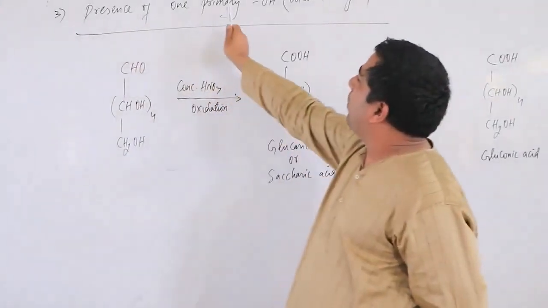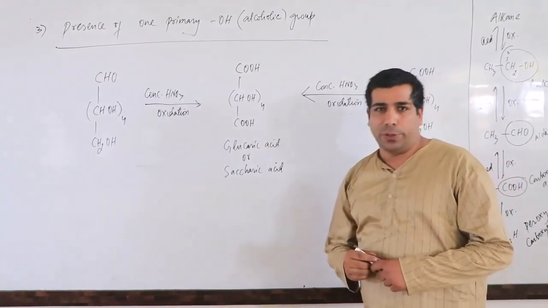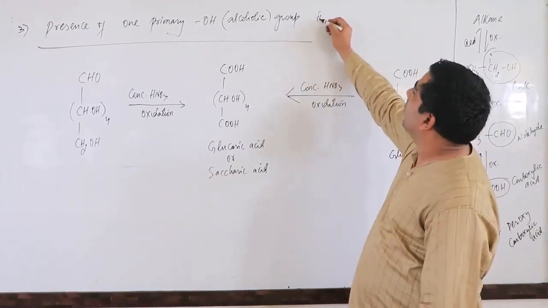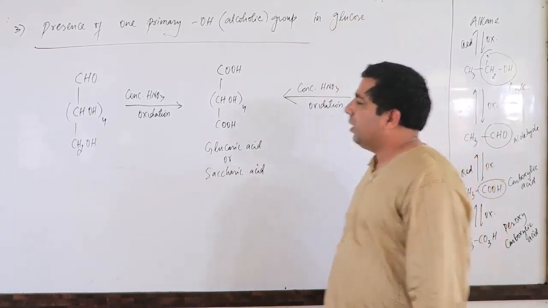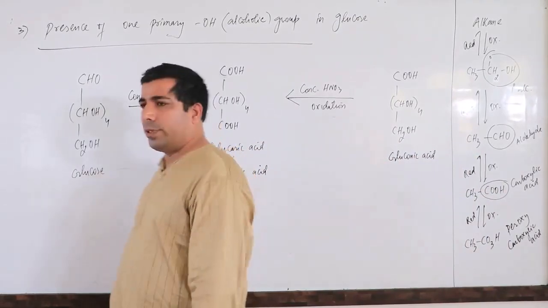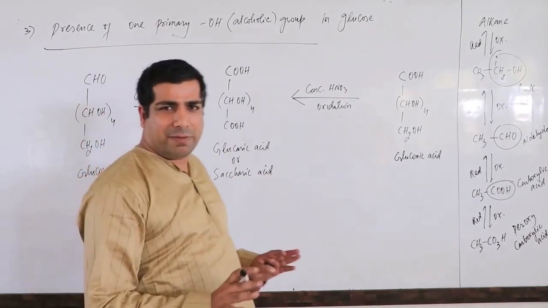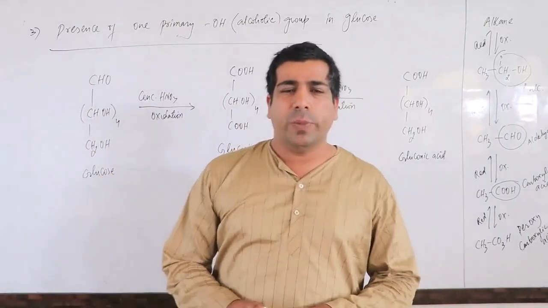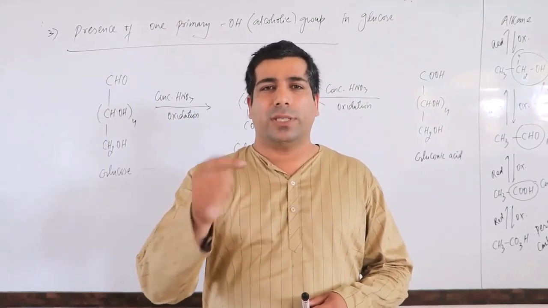Presence of one primary OH group, that is the alcoholic group, in the glucose molecule. So we are talking about the glucose molecule. Let's have a look, we have a glucose molecule here. Try to understand. Previously, when I was discussing bromine water, it was oxidizing the aldehyde into carboxylic group.